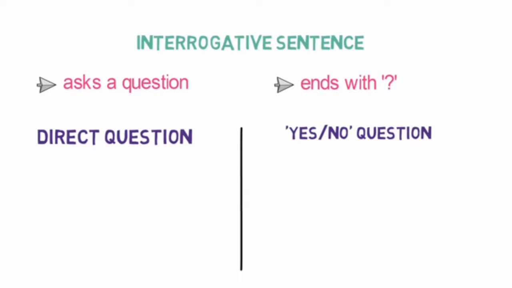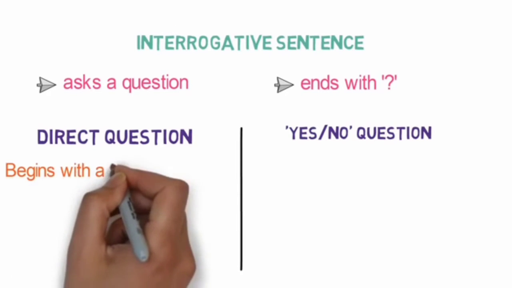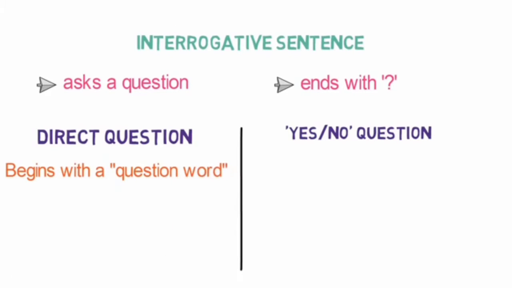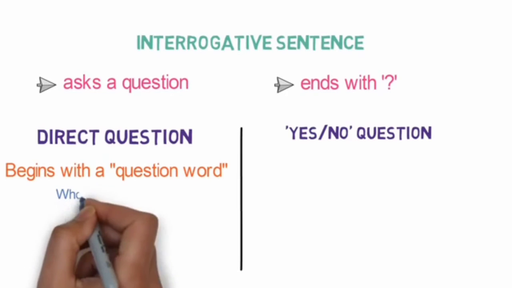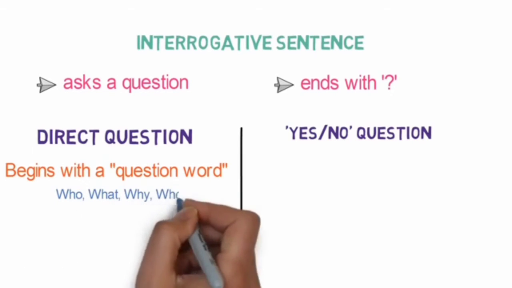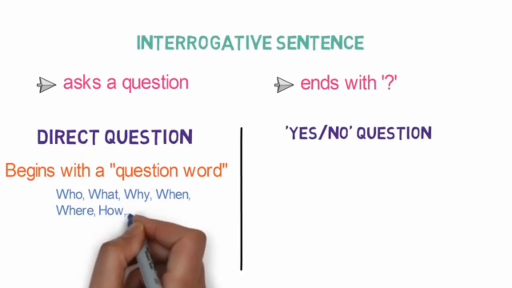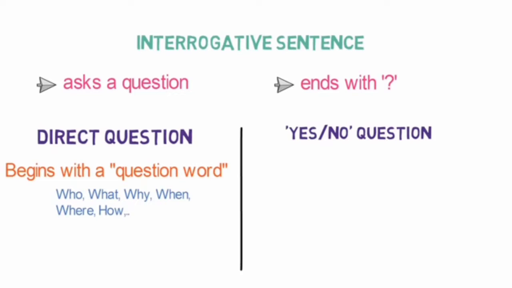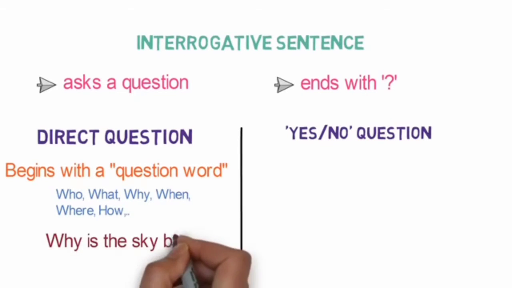In direct questions, this type of question begins with a question word, or WH words in English. Which are these words? These are words like who, what, why, when, where, how, and so on. Let me give you an example of it. Why is the sky blue? Notice, here the sentence starts with a question word.